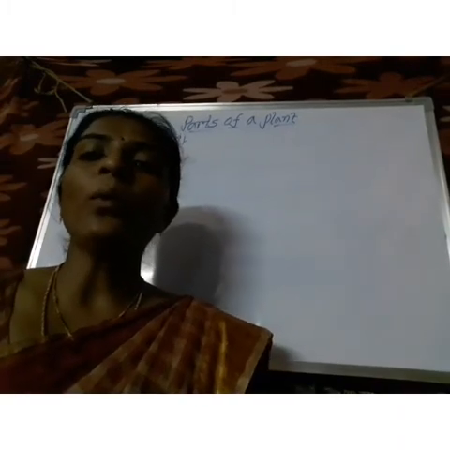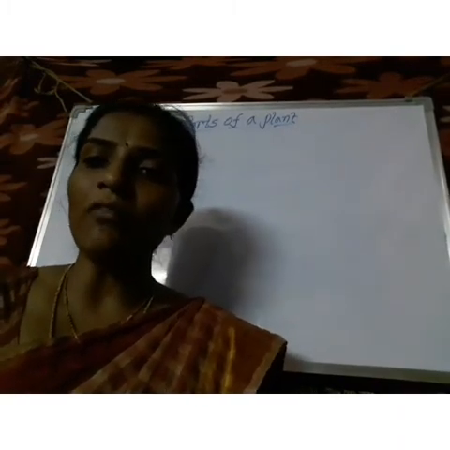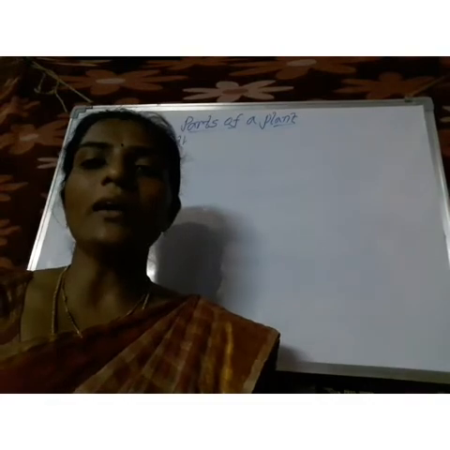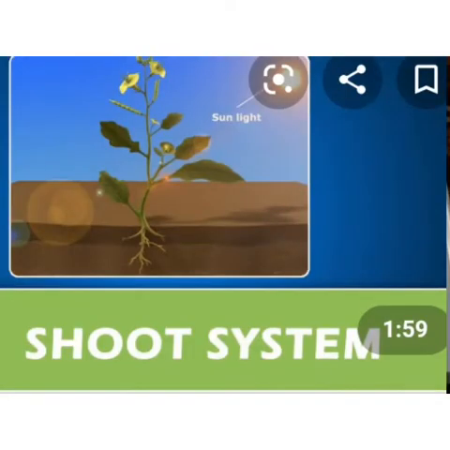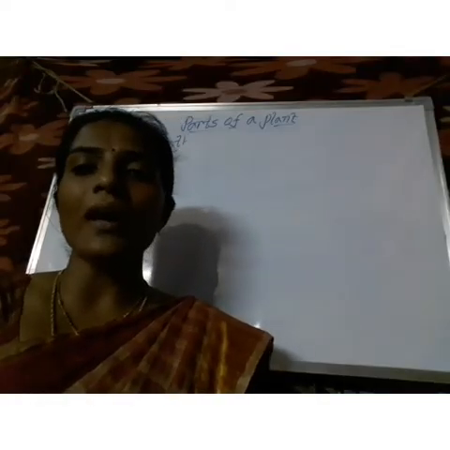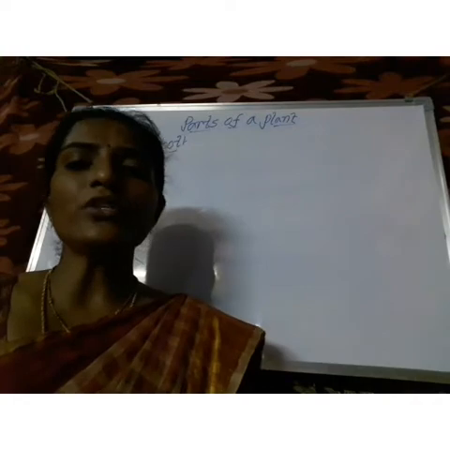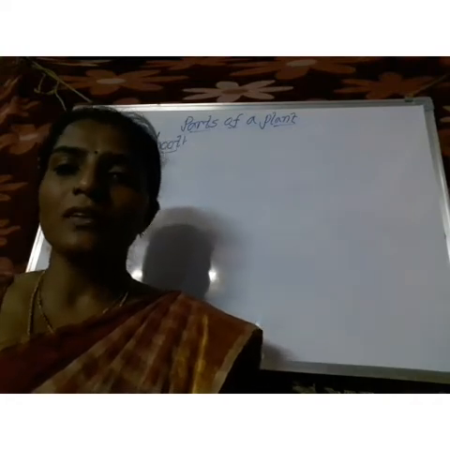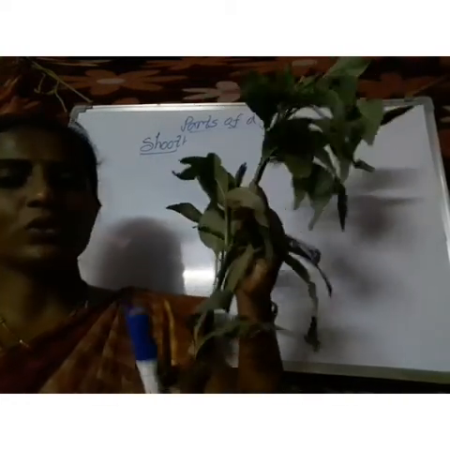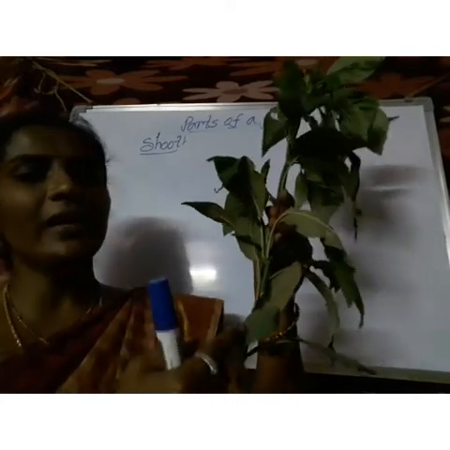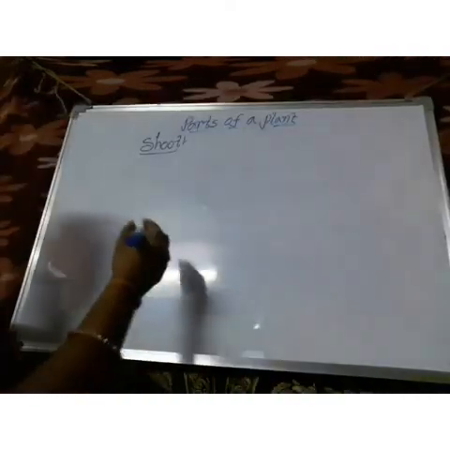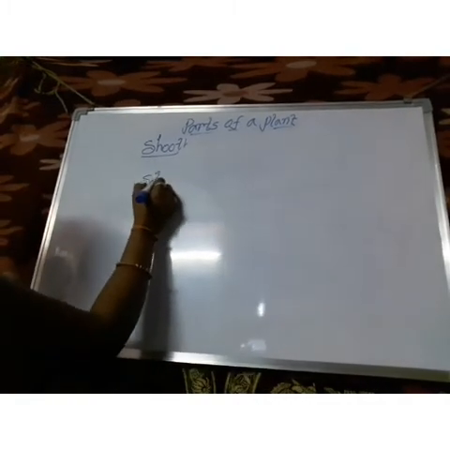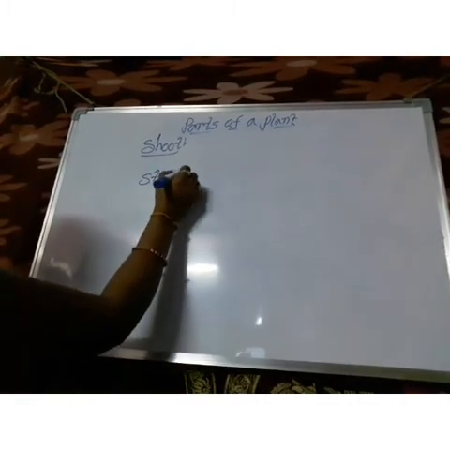Children, I hope you all understood about the function of roots. Coming to the next part, the shoot. Already I told you that the part we can observe above the ground we call the shoot. The shoot contains stem, leaves, flowers and fruits. So in this shoot system, let us talk about the stem.